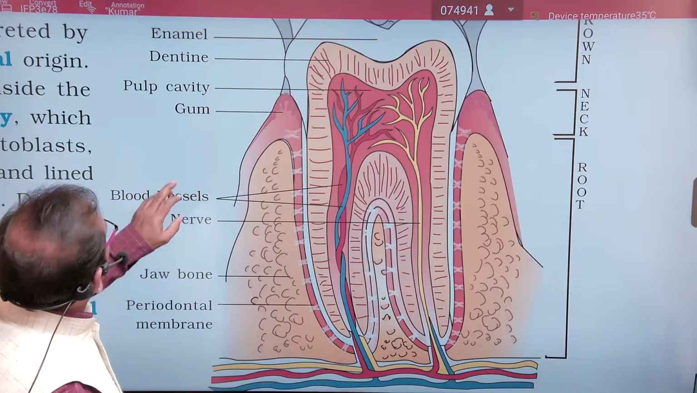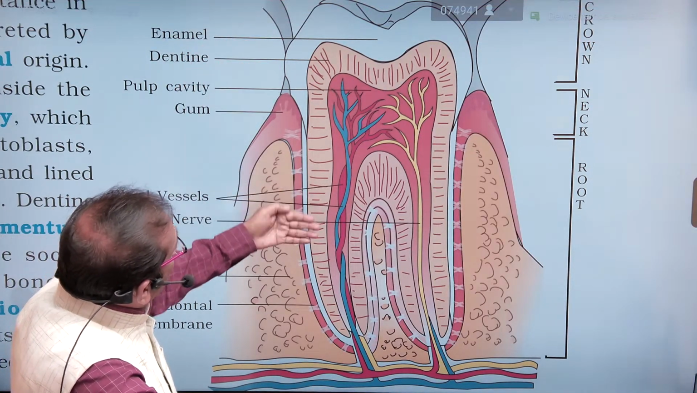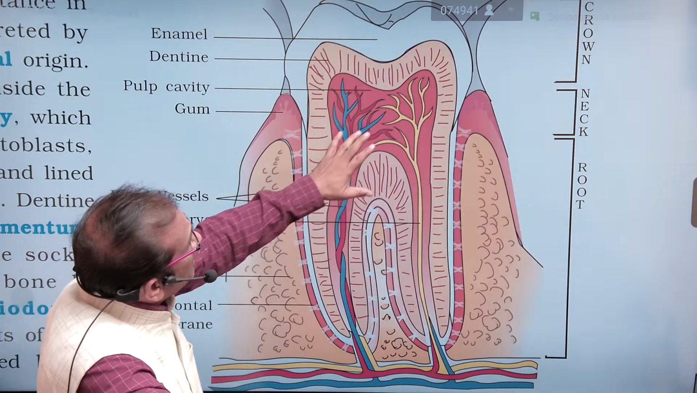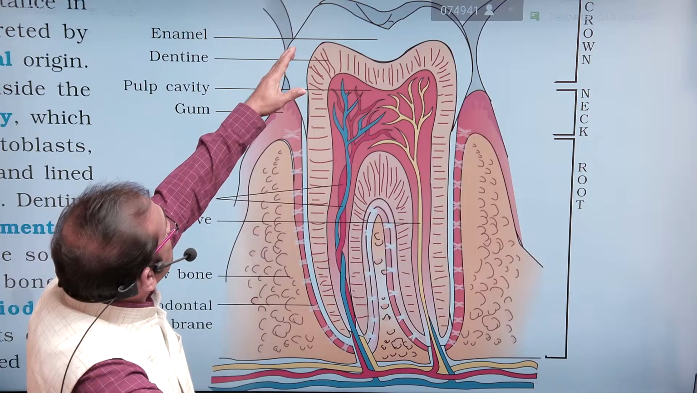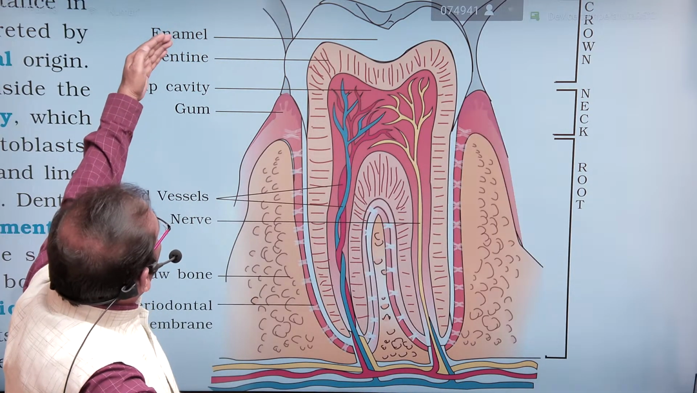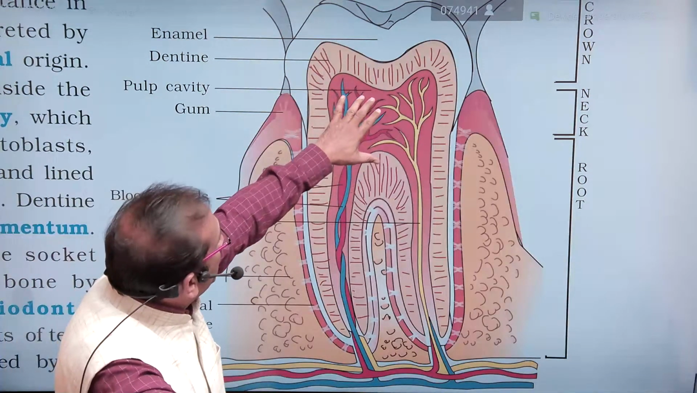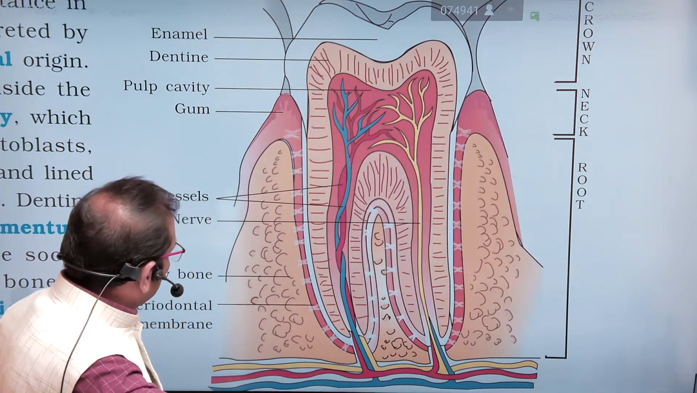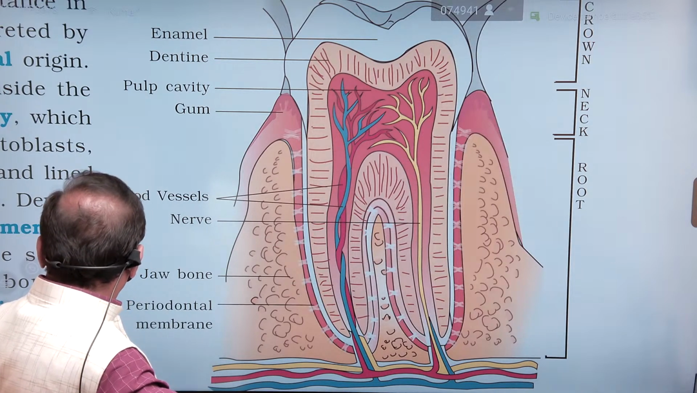Okay, so this is the LS, longitudinal section of tooth. Tooth has three parts: crown, neck, and root. The outermost visible part is called crown. Crown is covered with a white colored enamel, and the tooth is made up of dentine, and this pulp cavity. In that, all are present. So this is the structure of longitudinal section of tooth.